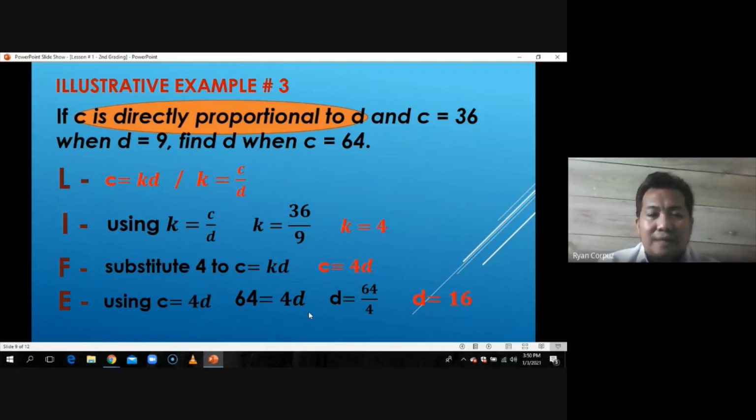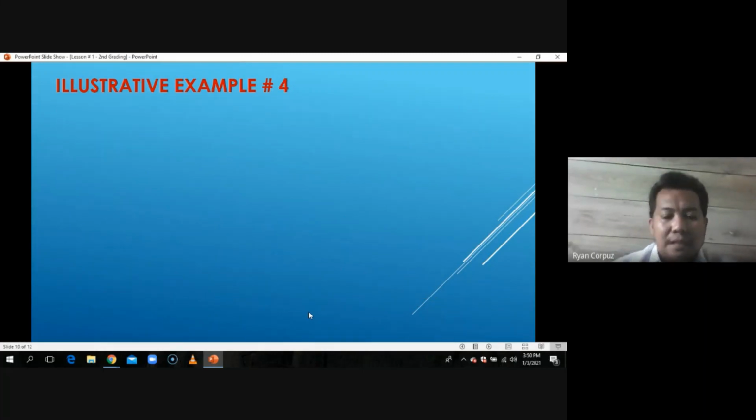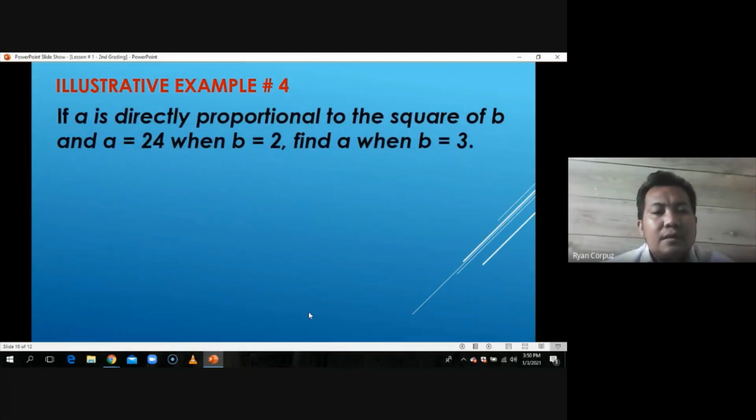So did you get example number 3? Hopefully this time nakuha na natin, para the more na mas nakuha natin, the more na mas madadalian tayo on solving for the other examples. So let's try another example. Number 4. Example number 4. Sabi dito, if A is directly proportional to the square of B and A is equal to 24 when B is equal to 2, find A when B is equal to 3.